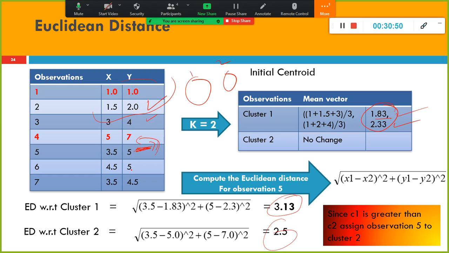Yes. So in that case, every observation will get checked, and the distance of every object will be compared with your newly computed centroids. Correct. You are correct.